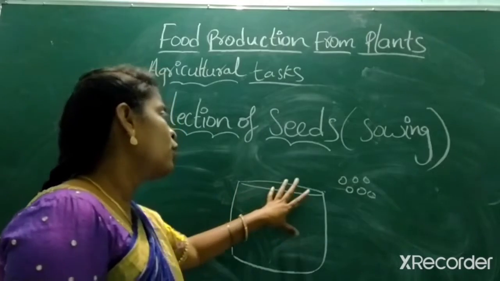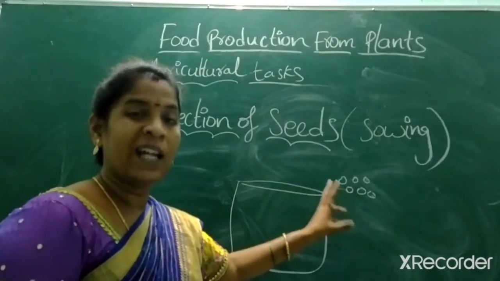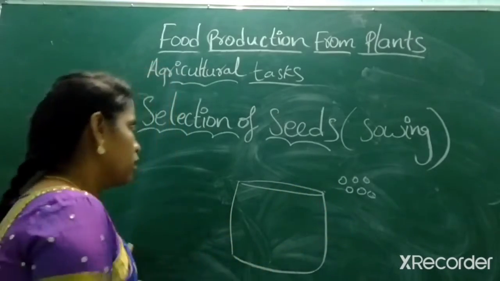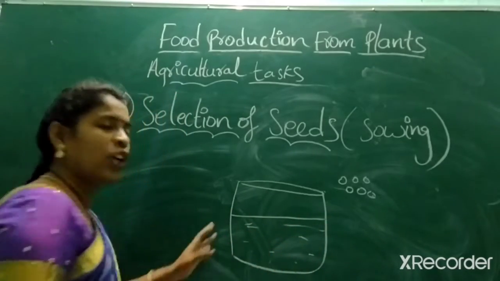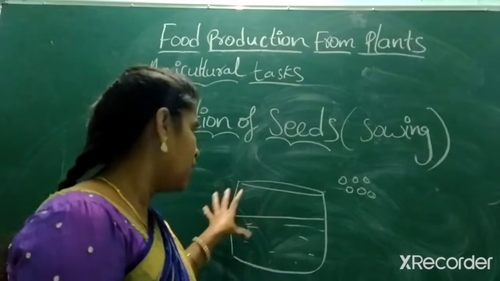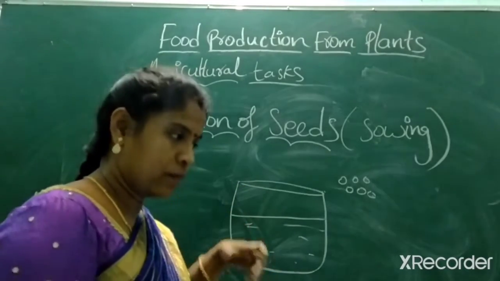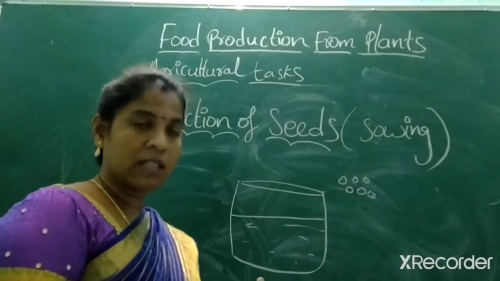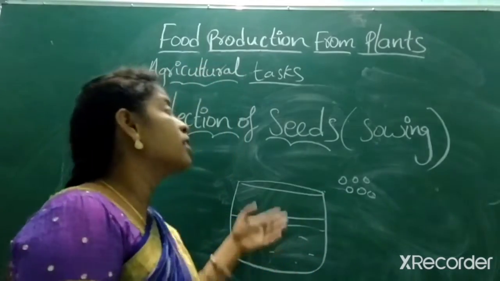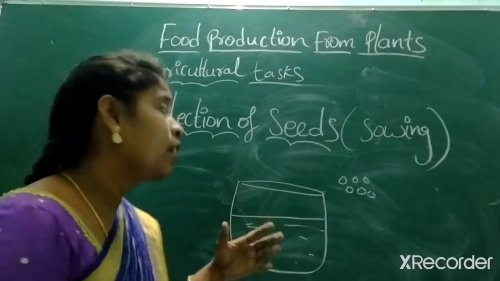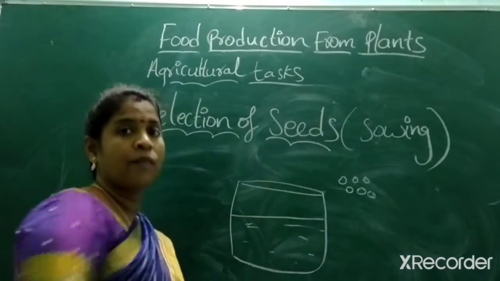Now, before checking the seed quality, I take three-fourths of water in a bucket, bowl or barrel, and in that I pour all the seeds which I am taking.